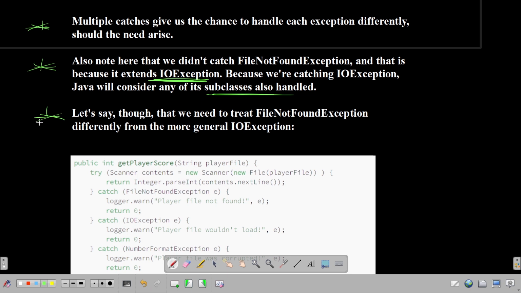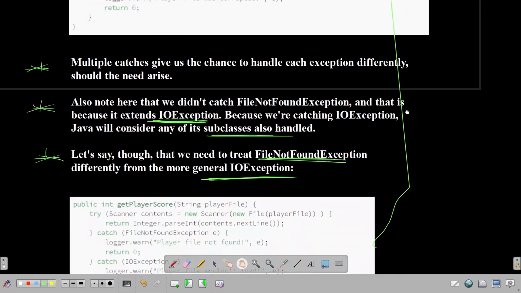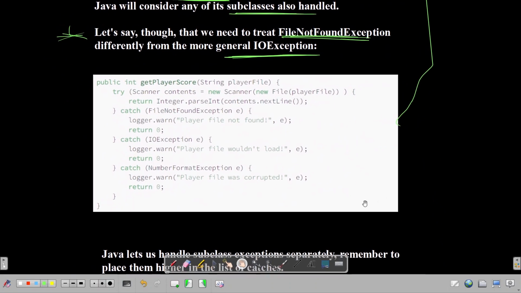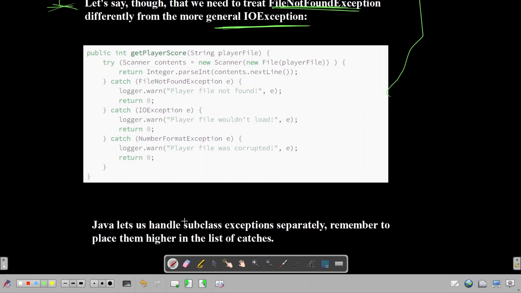Let's also say that we need to treat FileNotFoundException differently from the more general IOException, right? So we want to do this. What we can do is put FileNotFoundException above in this list, and then the JVM will ensure that it is handled separately from IOException.